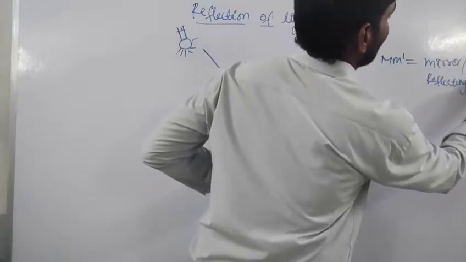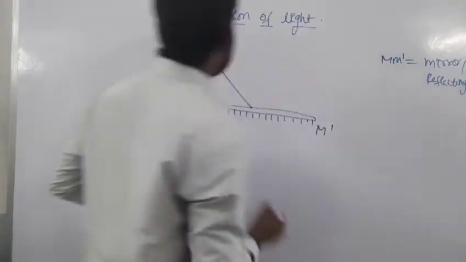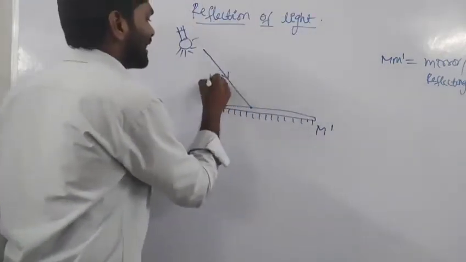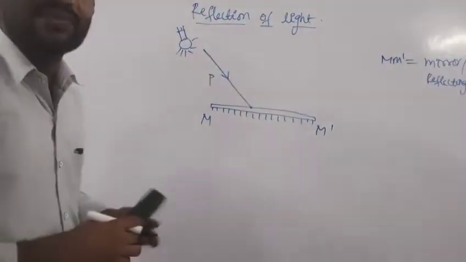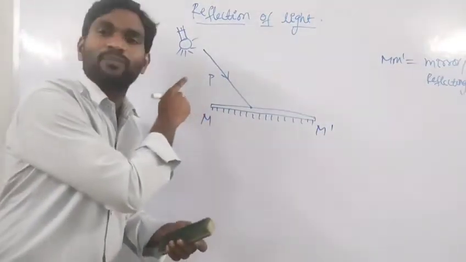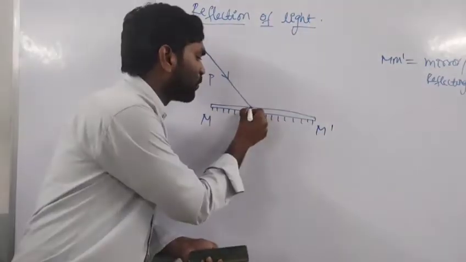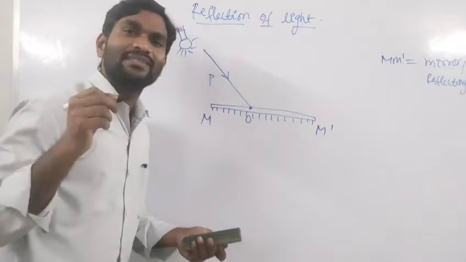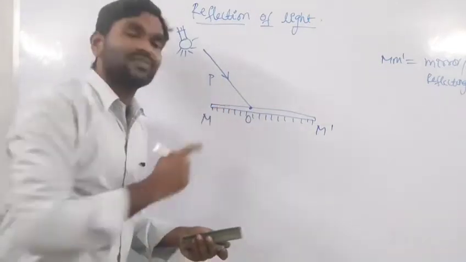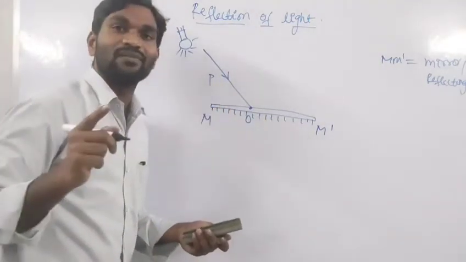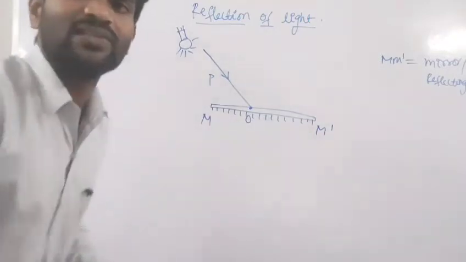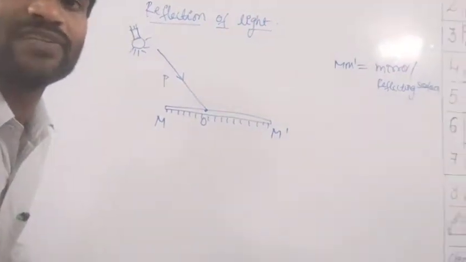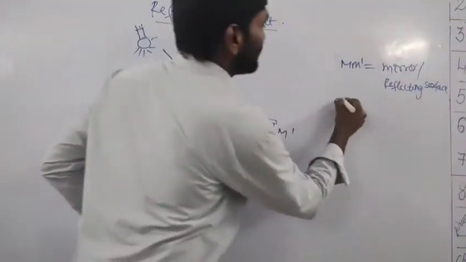This is a light ray, which I name P. P is the incident light ray coming from the source of light and incident at point O. Where the light strikes the mirror surface, that point is noted as O, and O is called the point of incidence.